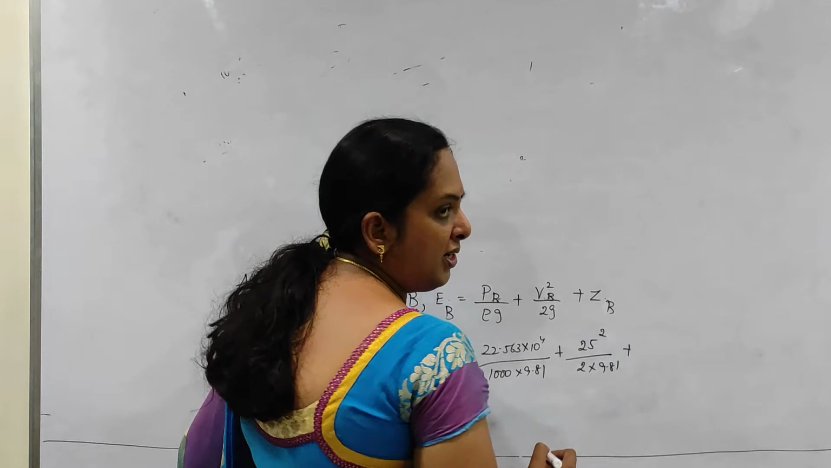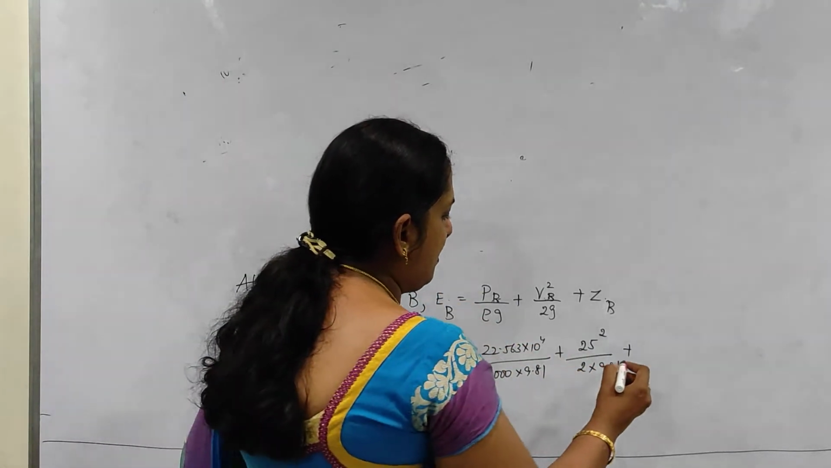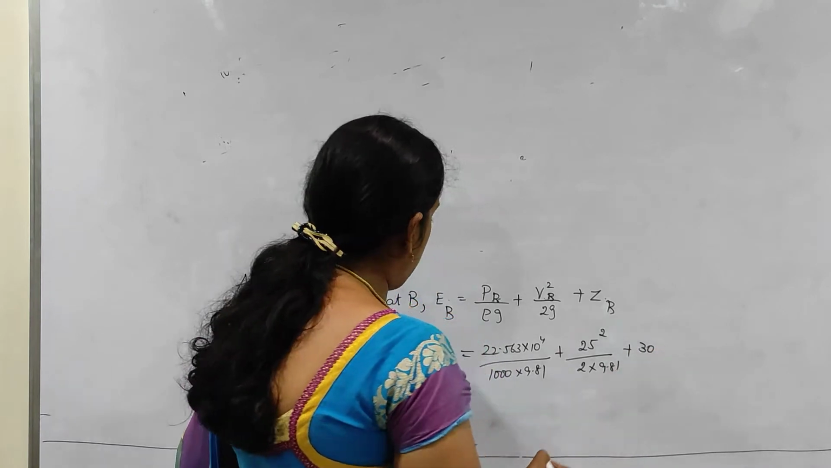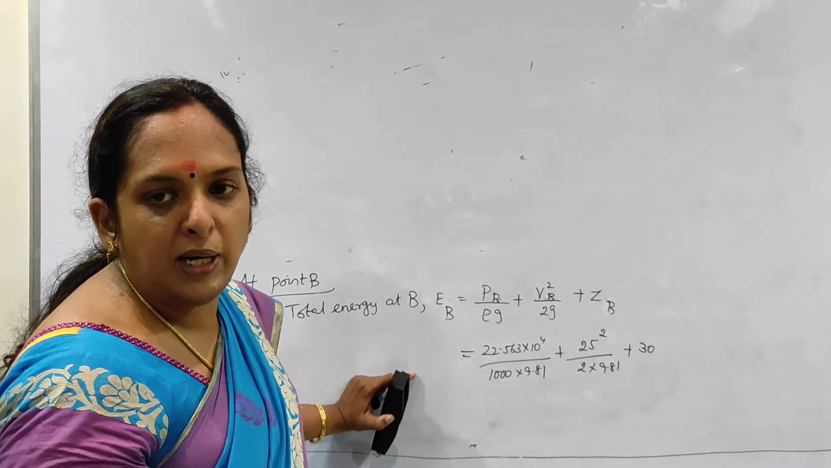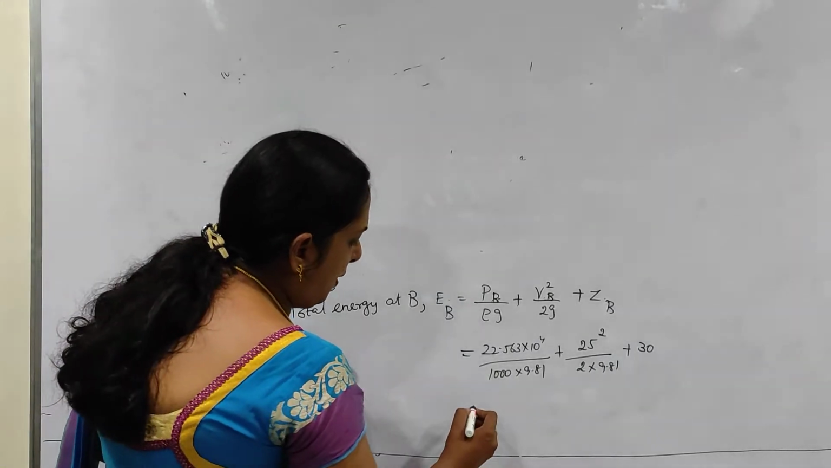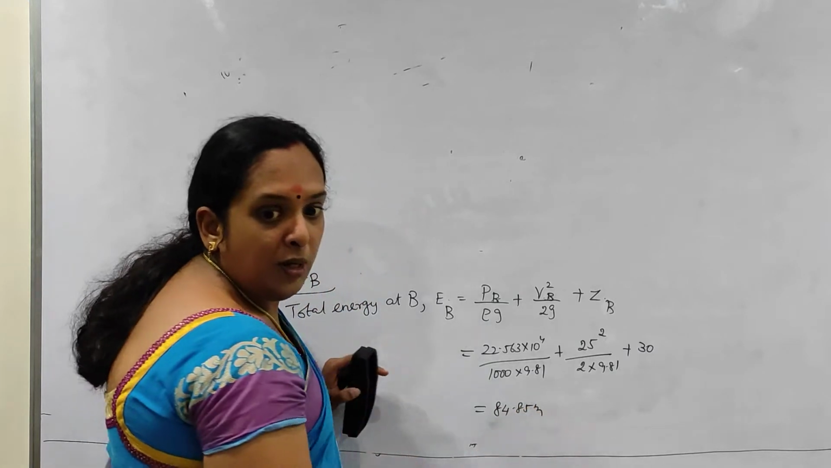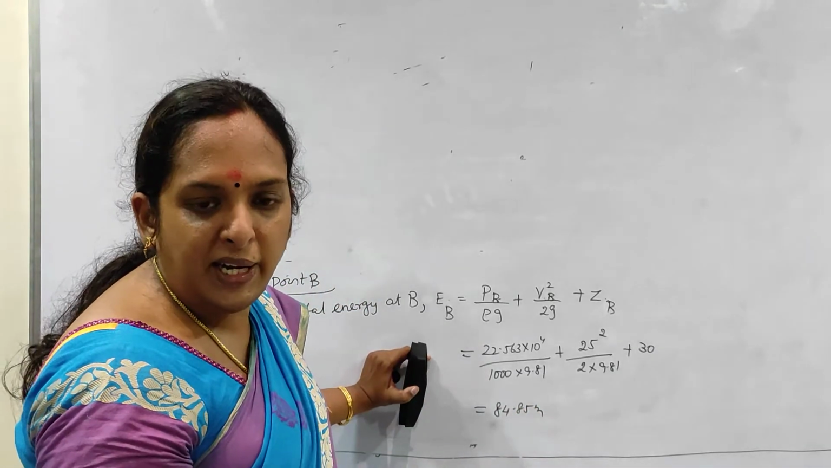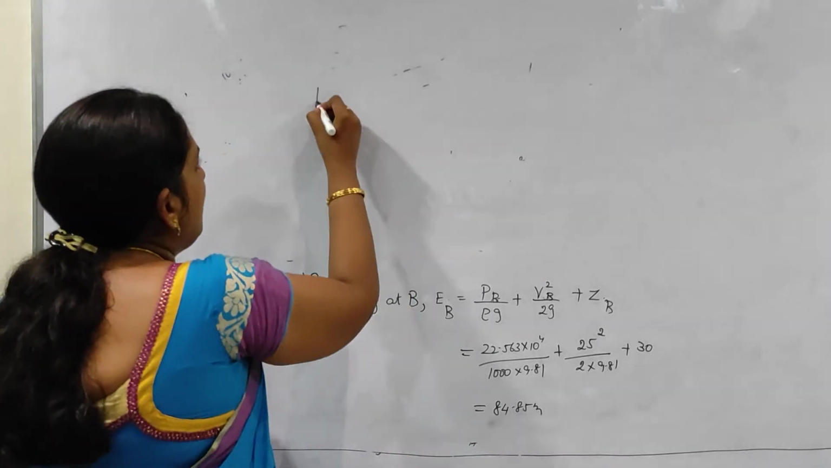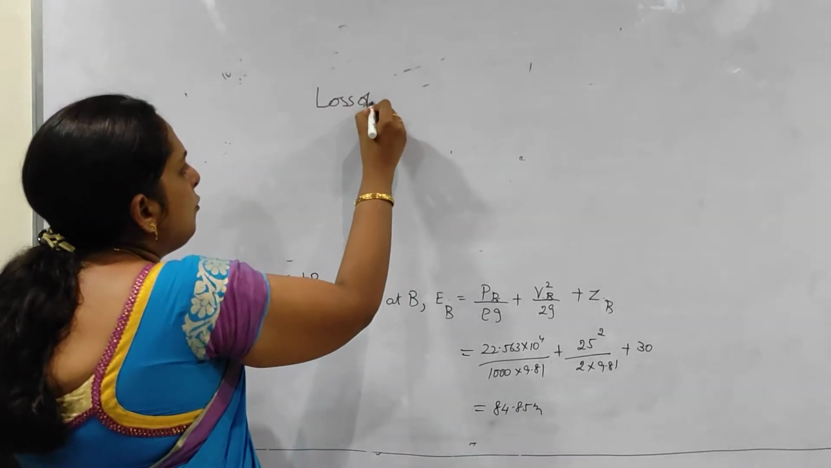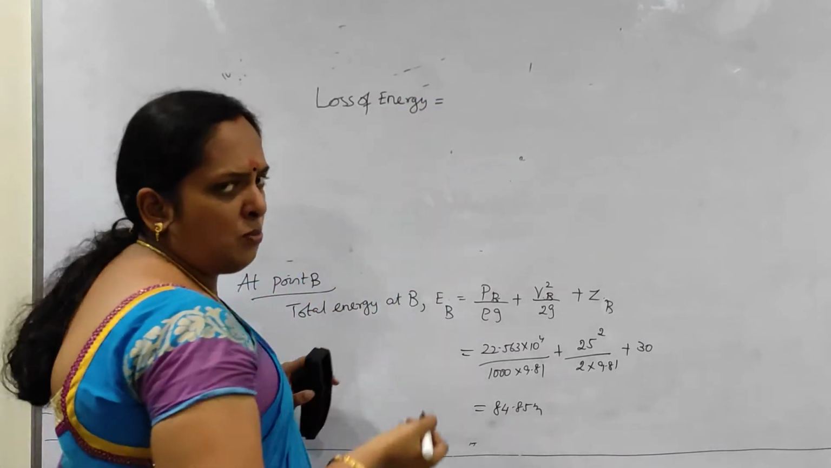And ZB is, what is it? ZA was 28, ZB is 30 meters. Substitute here, I know the total energy at B. So my total energy at B is 84.85 meters. So I have got the total energy at A, I have got the total energy at B. So what is the loss of energy? Loss of energy is the greater value minus the smaller value.